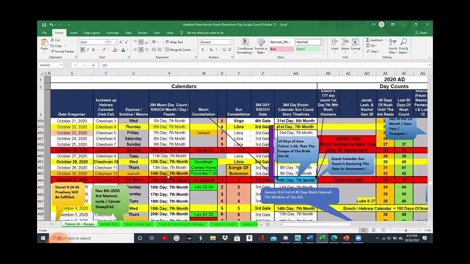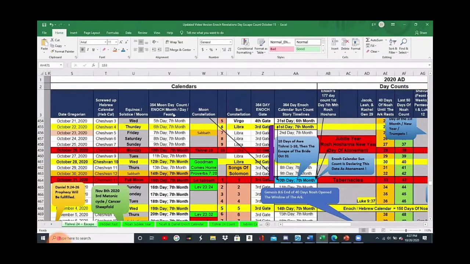We've been pointing to any one of these dates could be a viable date of escape, okay? And so now we know we are passing, and Israel is now passing the Day of Atonement in Israel as we're speaking right now. And we are now approaching October 31st, 7th month, 15th day. But what happens on this day? Something very interesting happens.